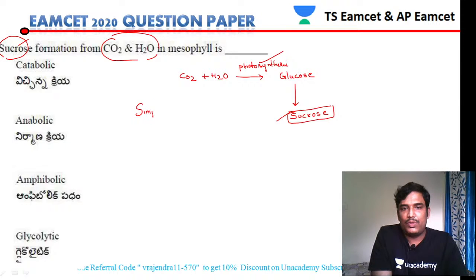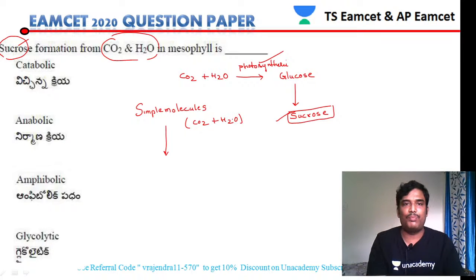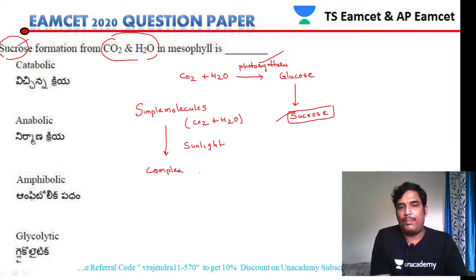Simple molecules, carbon dioxide and water, in the presence of sunlight are converted into complex molecules, and the complex molecule here is sucrose.